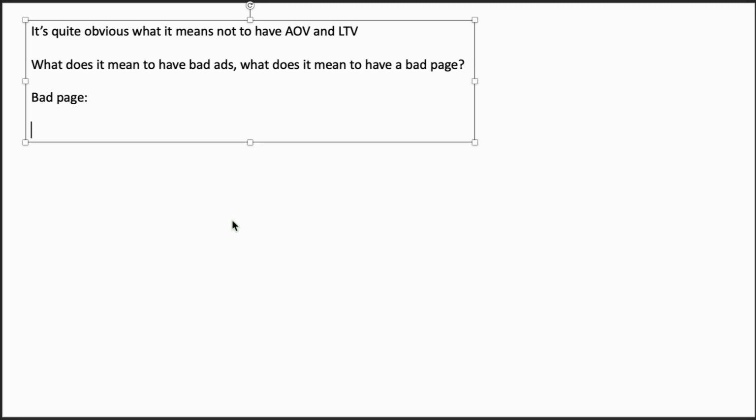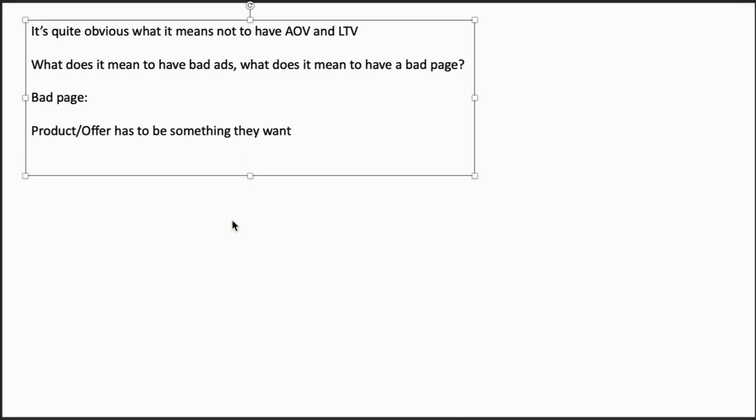Okay, let's ask the question, why do people buy? People buy if there are a bunch of contexts, but three of them that I know are the following. The product or the offer has to be something they want, because if they don't want it, that's a context that would lead to failure, that would not lead to sales.